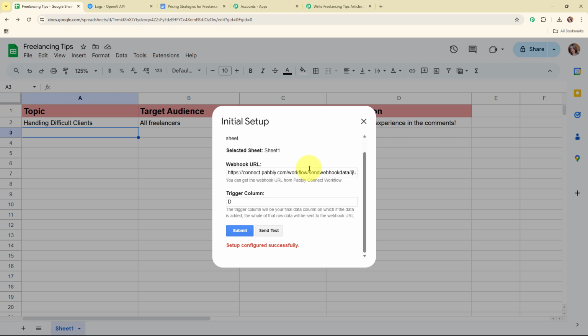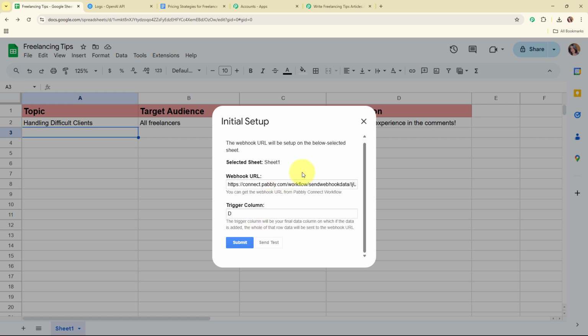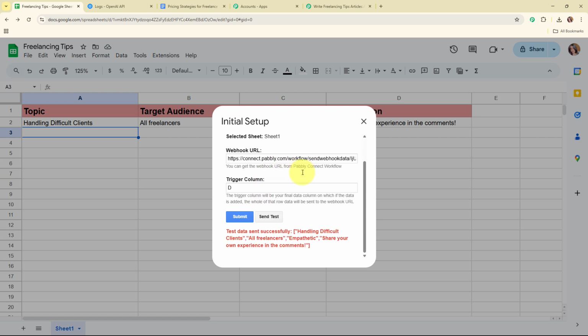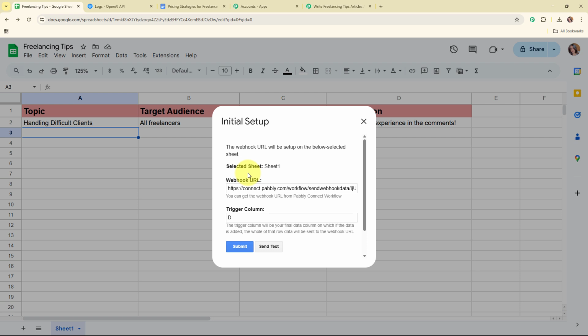Alright, so now after building this connection, we are going to test this connection by clicking on the send test button given over here, and it says test data sent successfully. That means we have successfully sent the first row data of our Google Sheets to this webhook URL, that means to our Pabbly's workflow. So now let's go and check it.